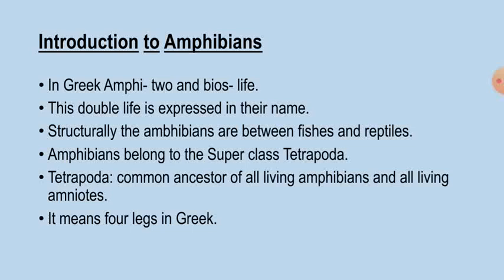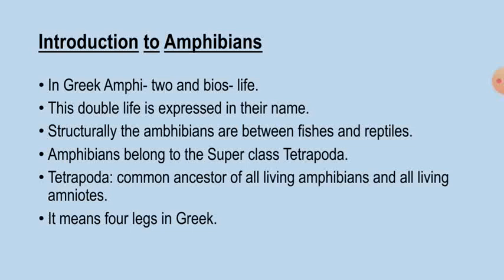So here Tetrapoda means 4 legs in Greek. So Tetrapoda group includes vertebrates with 2 pairs of pentadactyl limbs adapted for terrestrial mode of life.